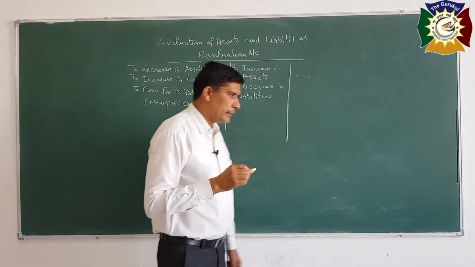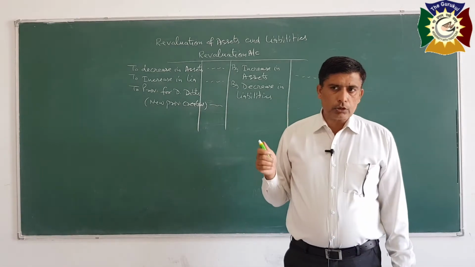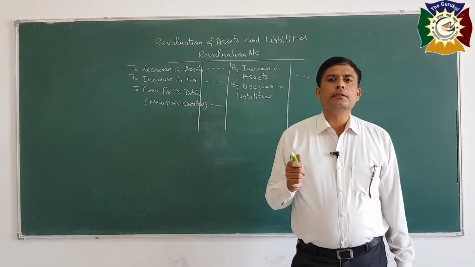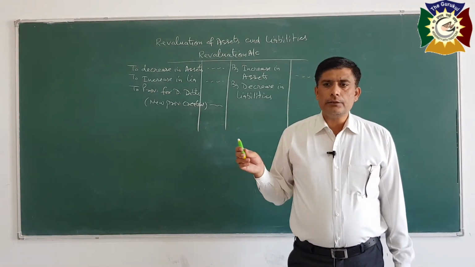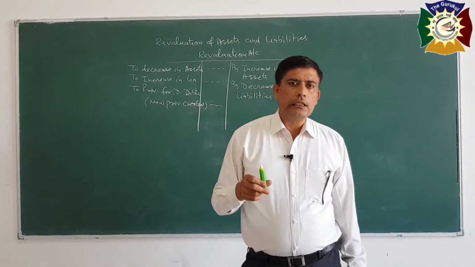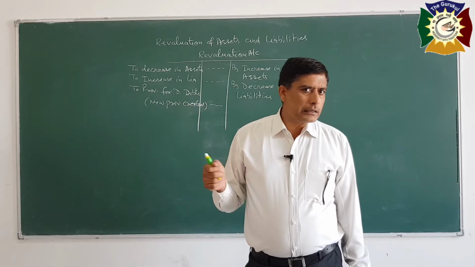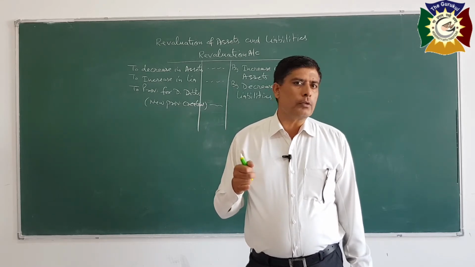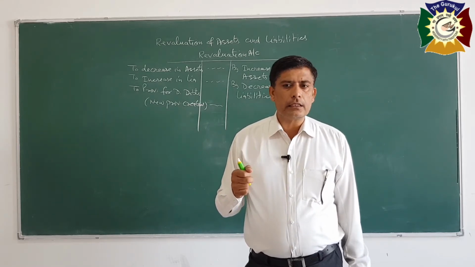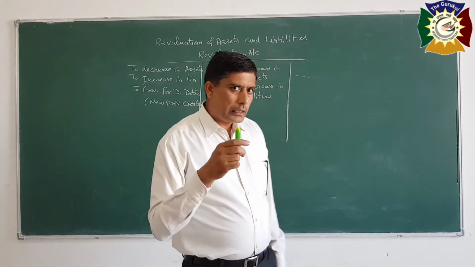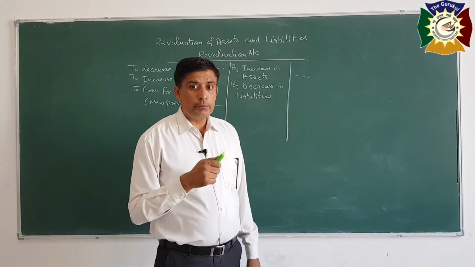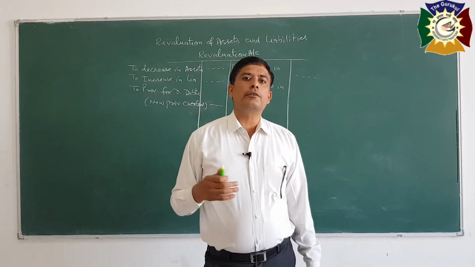On the other hand, if the balance sheet shows excess provision, say in balance sheet provision for doubtful debts is rupees 1000, and now the partner decided that provision for doubtful debts should be only rupees 800. It means 200 provision is excess in the books, so it will be withdrawn, it will be returned.